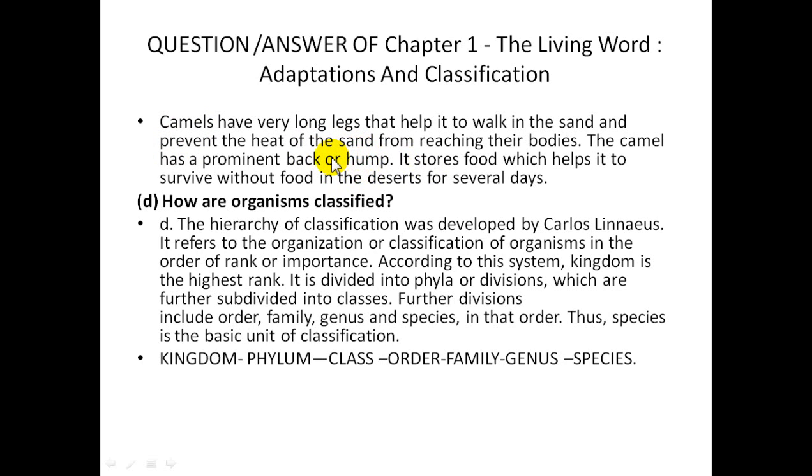You will see an elongated muscular, round structure on their back. So what is that called? That is called the hump. And what is the use of this hump? They use it to store water and food in the hump.